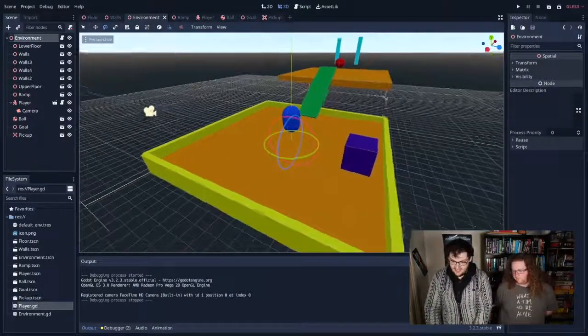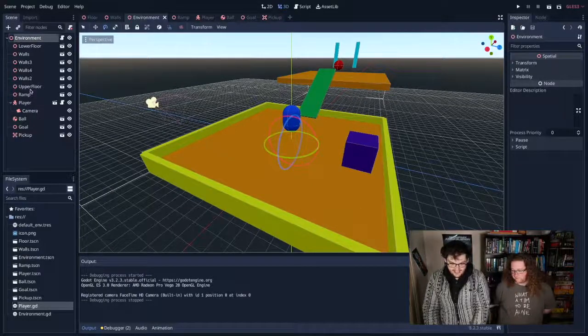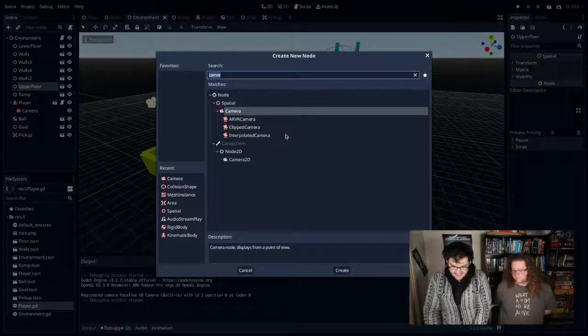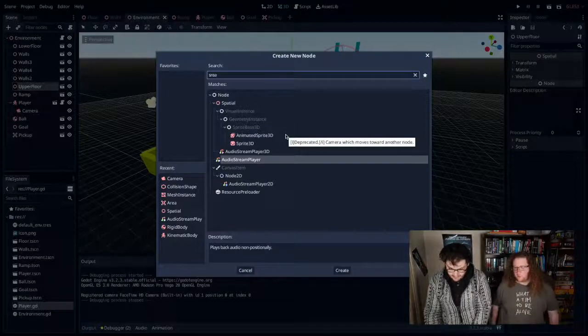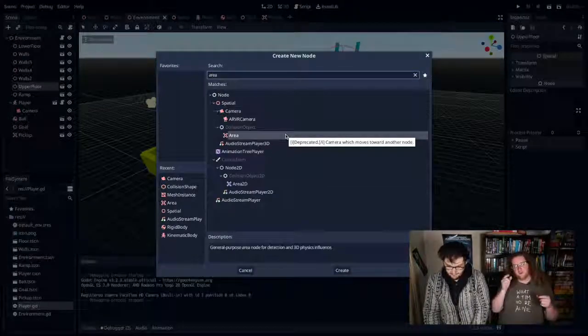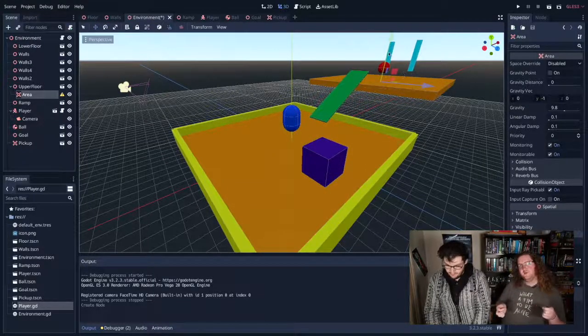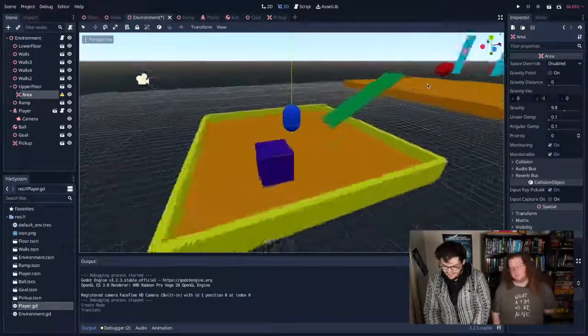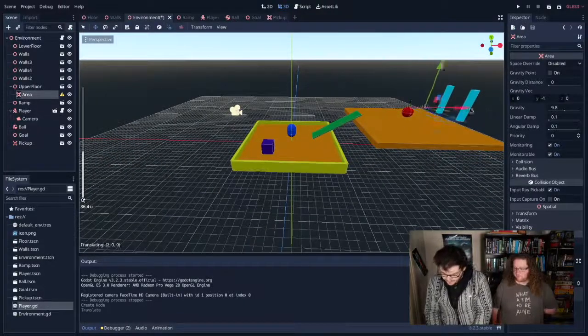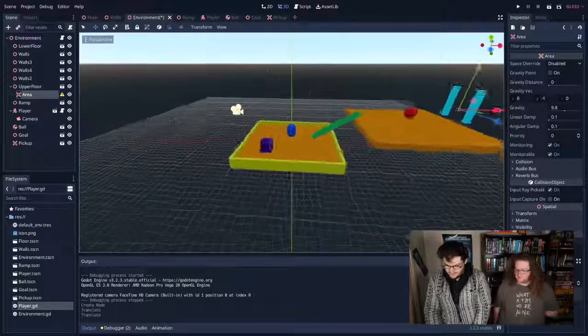So I'm going to move my scene so I can go here, and I'm going to click on that upper floor, and I'm going to add an area to that. So what we're actually doing is we're not adding a goal to the goal as such. We're going to be adding a goal to the floor that it's on. But from the player's perspective, and that area, they won't know. Is here. Yep. Just need to place it roughly correct. That's close enough for now.